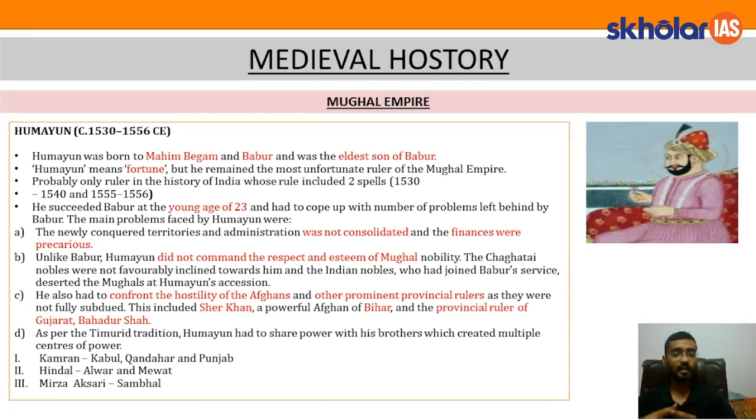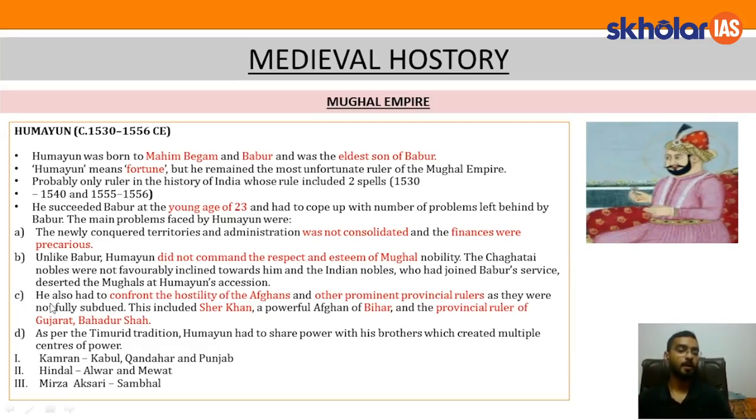Second, he was not getting due respect from the Mughal nobility, especially the Chagatai nobles who were not favorably inclined towards him. And apart from the Chagatai nobles, there were Indian nobles who joined Babur's service, but when Babur died, they did not respect Humayun the same way they did Babur. I hope this point is clear.